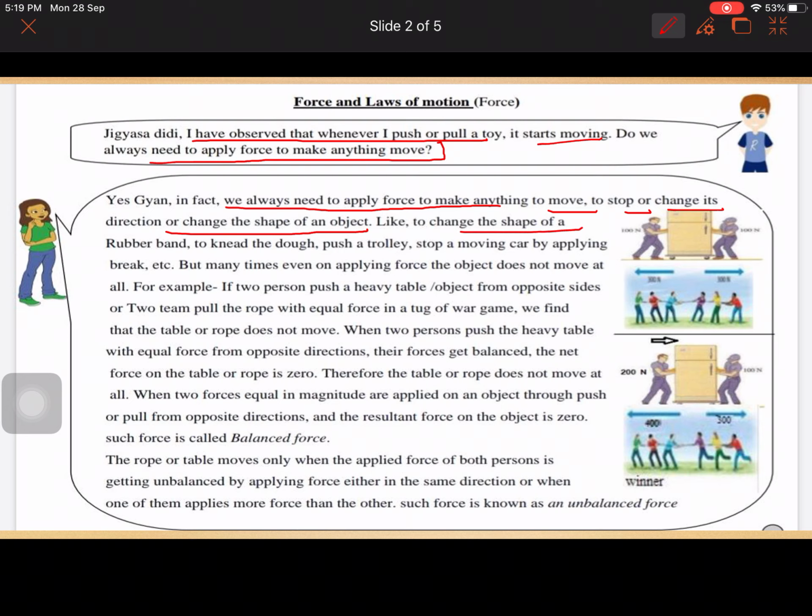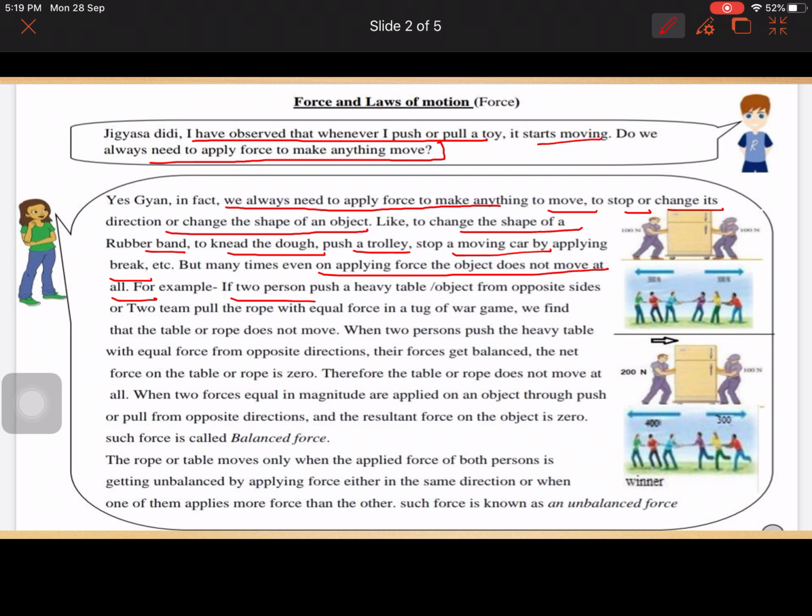Change the shape of a rubber band, kneading the dough, push a trolley, stop a moving car. These are the different examples. But many times even on applying force the object does not move at all. कई बार ऐसा होता है हम ताकत लगा रहे हैं फिर भी ऑब्जेक्ट मूव नहीं कर रहा.